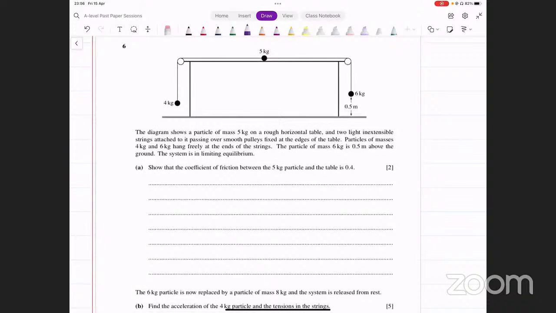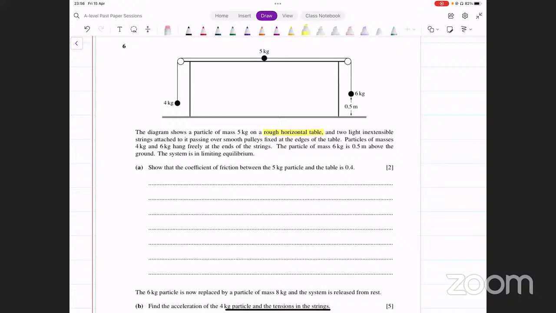The diagram shows a particle of mass 5 kilograms on a rough horizontal table and 2 light inextensible strings. You can see the figure. So the table is rough. Let's highlight that. It's a rough table. And the strings are passing over smooth pulleys at the edges of the table. You can see that in the figure as well. Particles of masses 4 kilograms and 6 kilograms hang freely. Particle of mass 6 kilograms is 0.5 meters above the ground. The system is in limiting equilibrium.